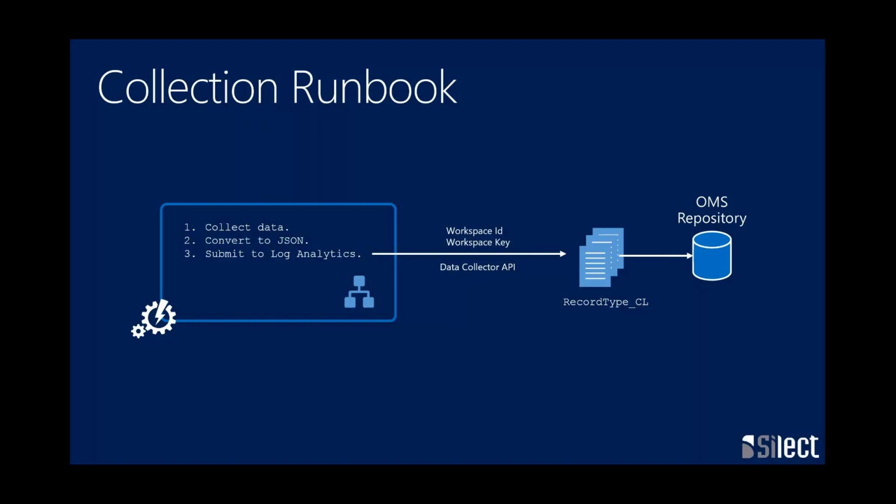And it really has to do with just having collisions on the names. If you were to, say, create a record type called event and use that differently, it could be confusing to customers. So we append that CL, at least for now. Again, we'd like to blur those lines and eventually get rid of it. But with that, let's go ahead, and I want to show you a sample one.